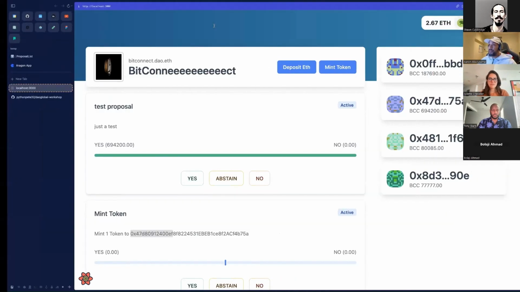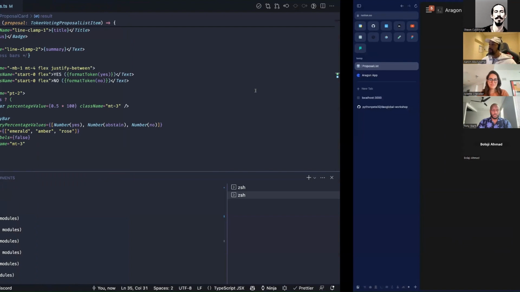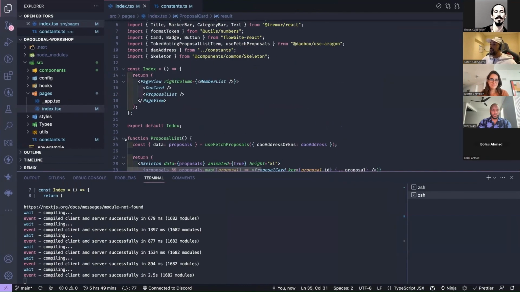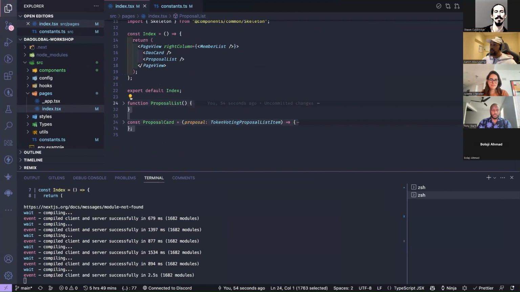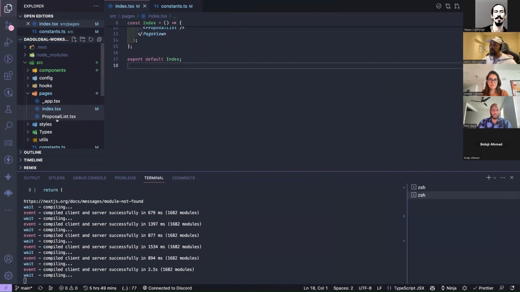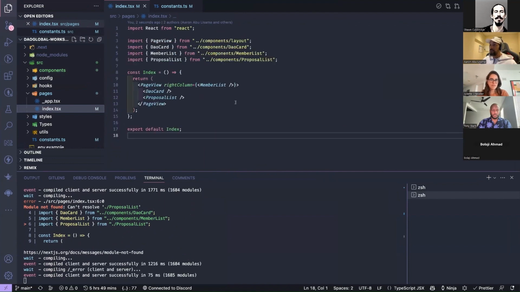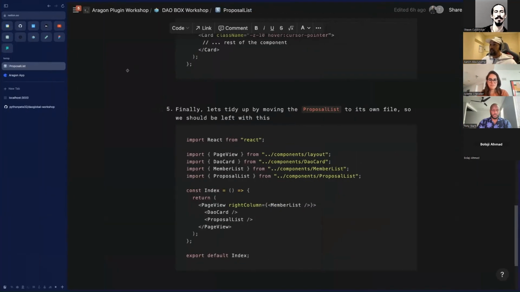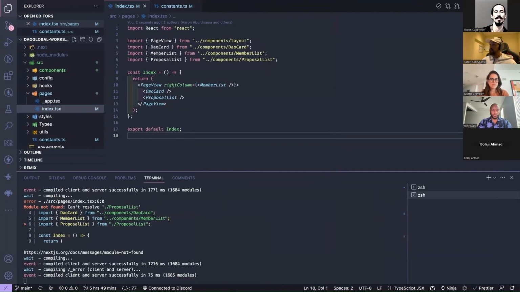So let's go back to this Notion document so we don't get lost. Let's tidy up: refactor this, move this to a new file, drop it in components, save, and make sure we didn't break anything. Yeah, we're good. Okay, cool.